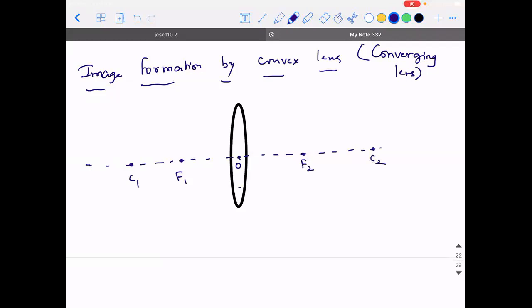Remember, the distance from the optical center to the center of curvature is R, and the distance from the optical center to the focus is the focal length. So the distance from the optical center to the center of curvature on the right hand side is the radius of curvature, and the distance from the optical center to the focus is the focal length.